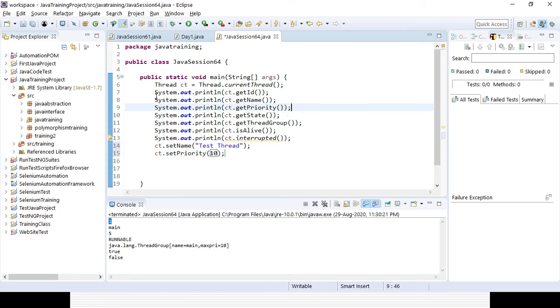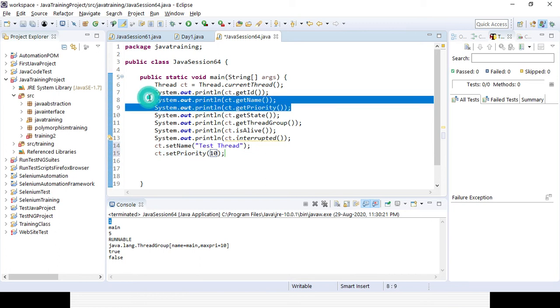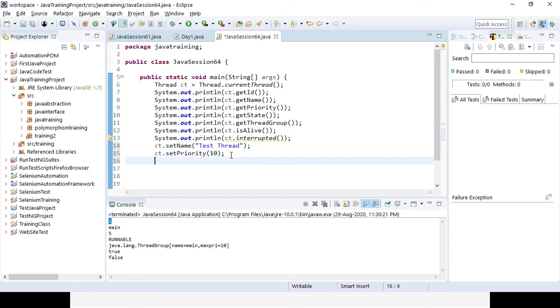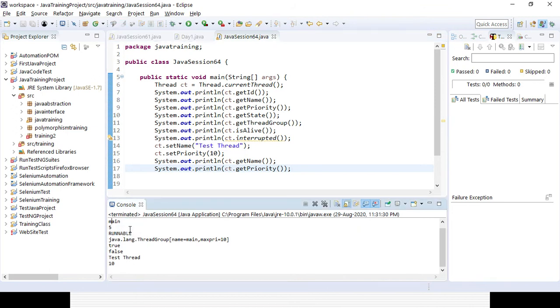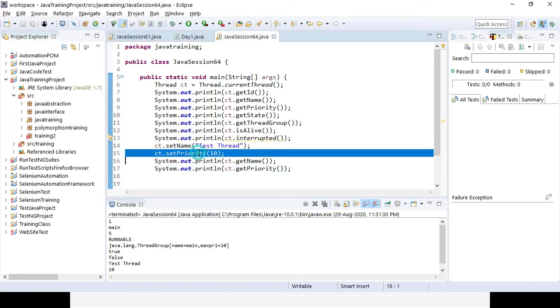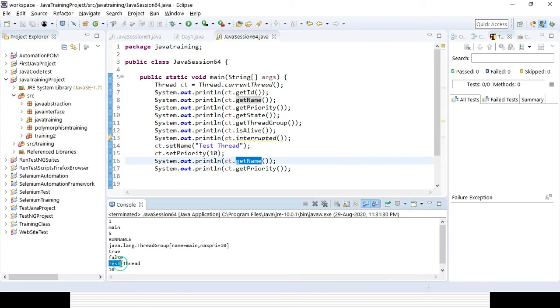After setting the name and priority, if I want to get the name and priority again, I need to print it out, right? So let's run it and see whether it's giving me the correct picture. The first one gives the thread ID, then name main, then priority 5, state runnable, then the thread group, then isAlive yes, isInterrupted false, no. And right now I have set the name and the priority of the thread. After that, when I get the name, you can see test thread is coming and the priority 10 is coming, right?